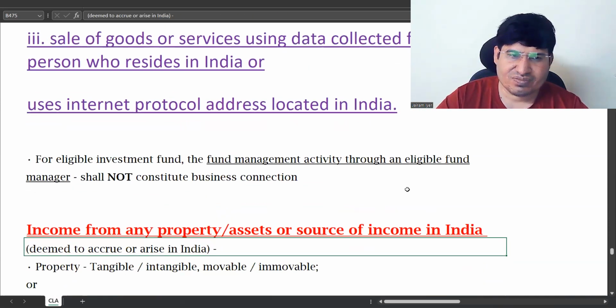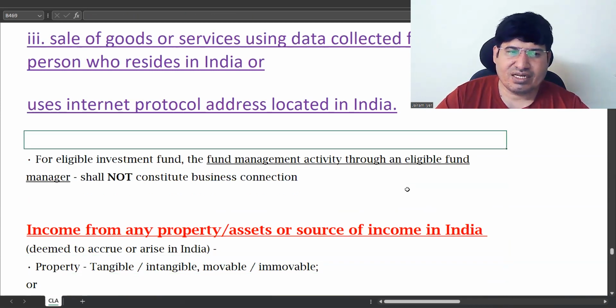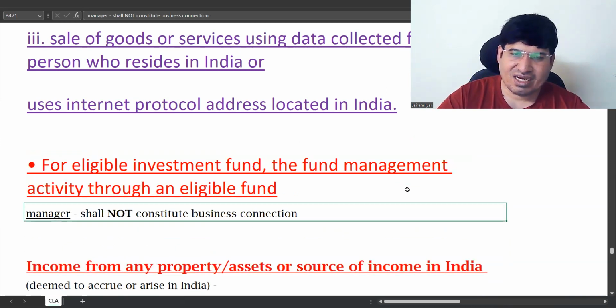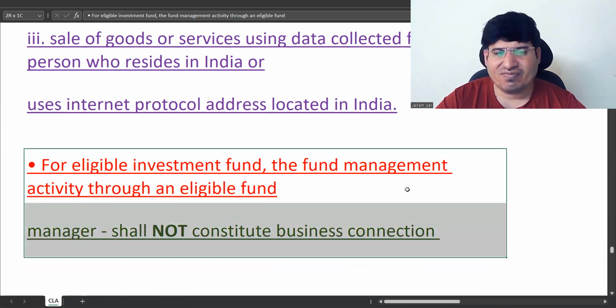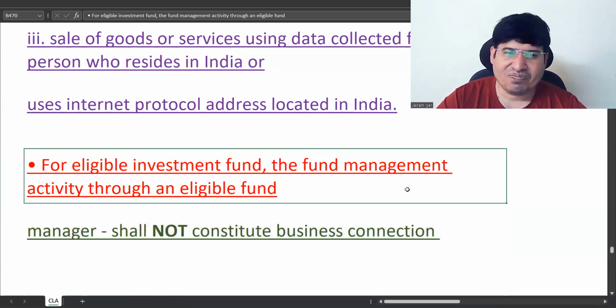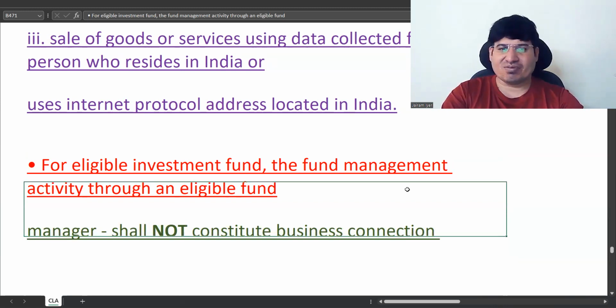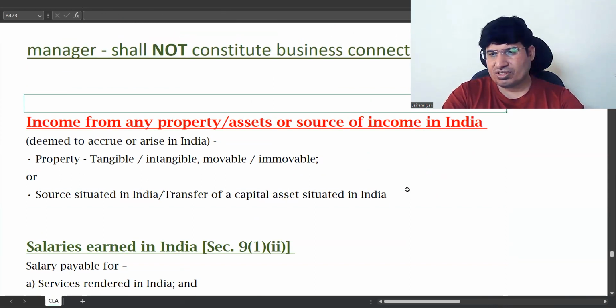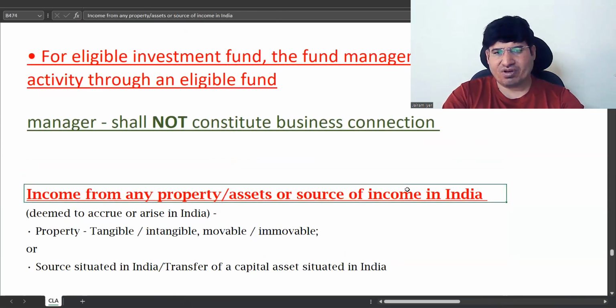Then, if there is an eligible investment fund, it will not constitute a business transaction. Any time the word eligible comes, that will normally not constitute income. So if you get an eligible investment fund, it will not be a business transaction. Eligible means it has been exempted by the government. Then we are almost towards the end. We will not start any new topic today.